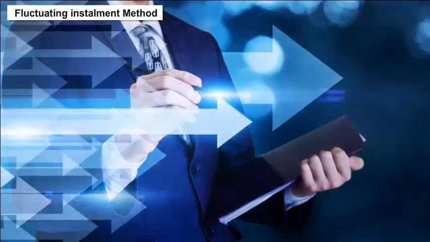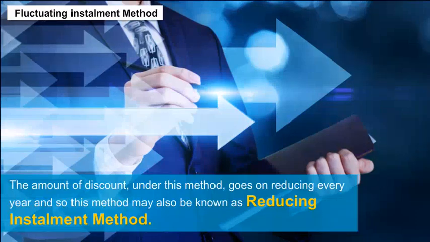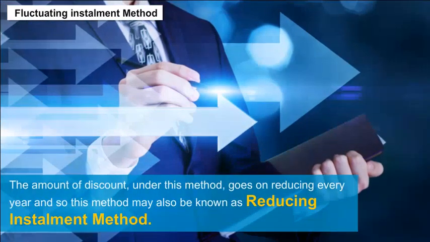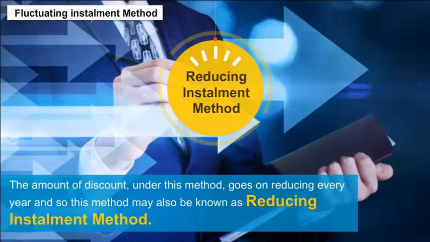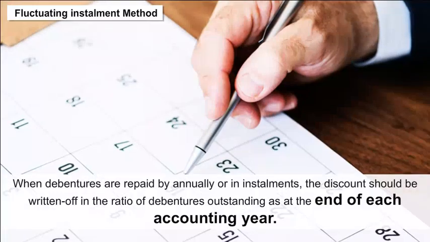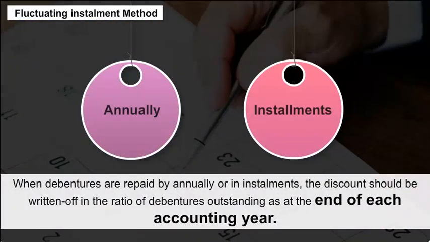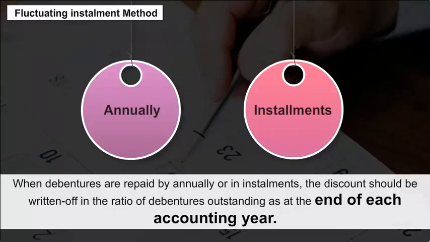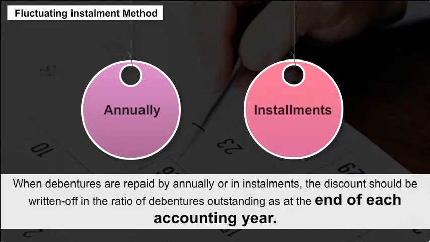B. Fluctuating installment method. The amount of discount under this method goes on reducing every year, and so this method may also be known as reducing installment method. When debentures are repaid biannually or in installments, the discount should be written off in the ratio of debentures outstanding as at the end of each accounting year.